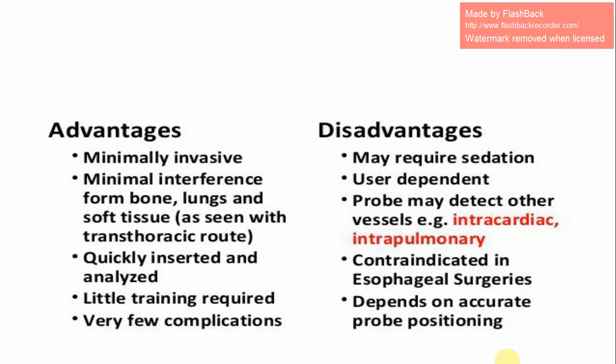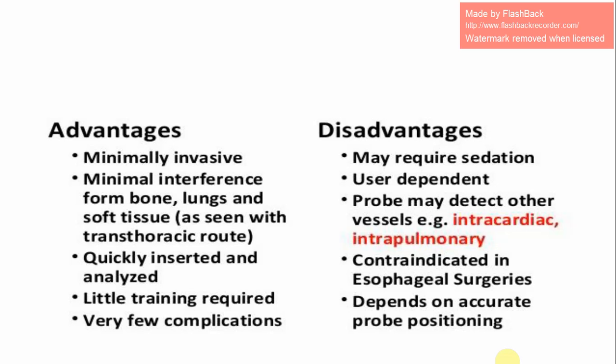Now what are the advantages? It is minimally invasive, with minimal interference from bone, lungs and soft tissue as seen with the transthoracic route, quickly inserted and analyzed, little training required, very few complications.